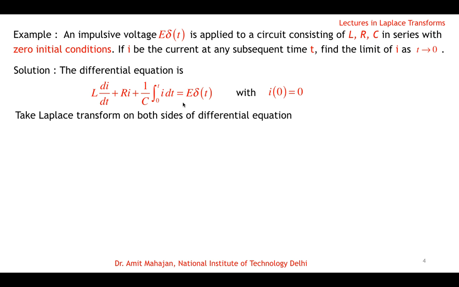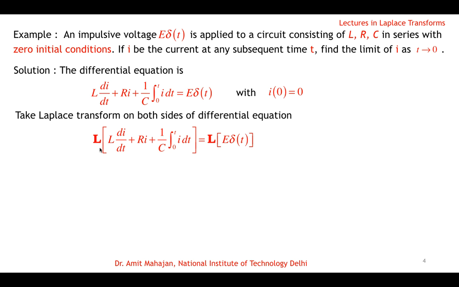So, taking Laplace transformation on both sides, Laplace of the left hand side equals Laplace of the right hand side. I've given the Laplace symbol as bold L, to differentiate it from this L symbol of inductance.